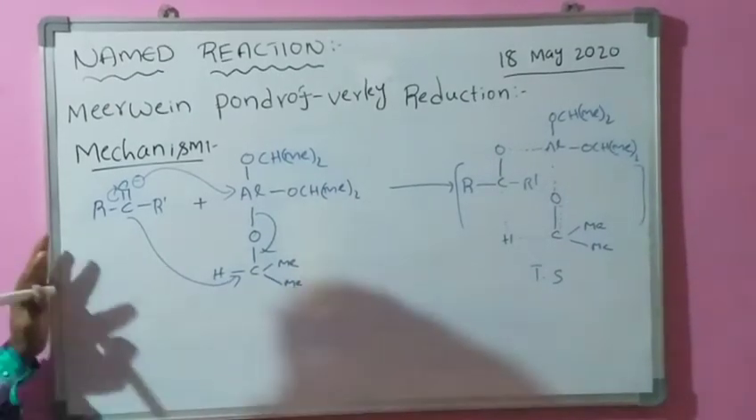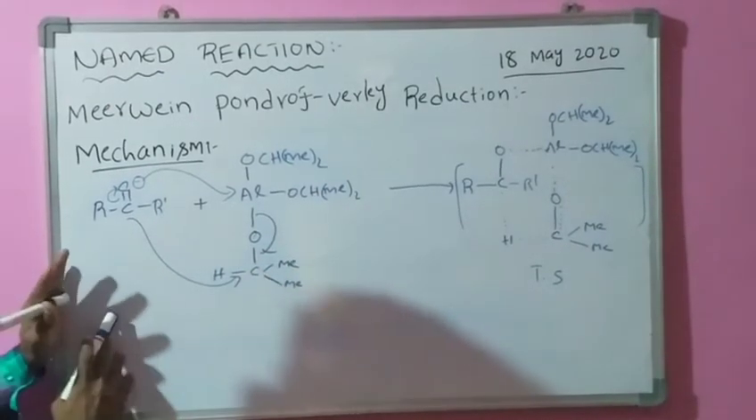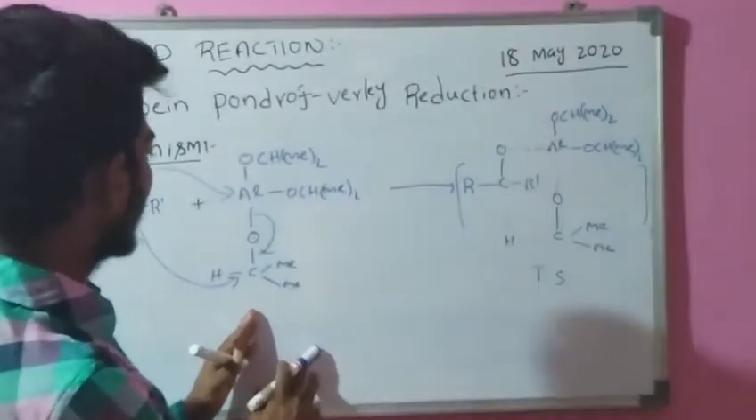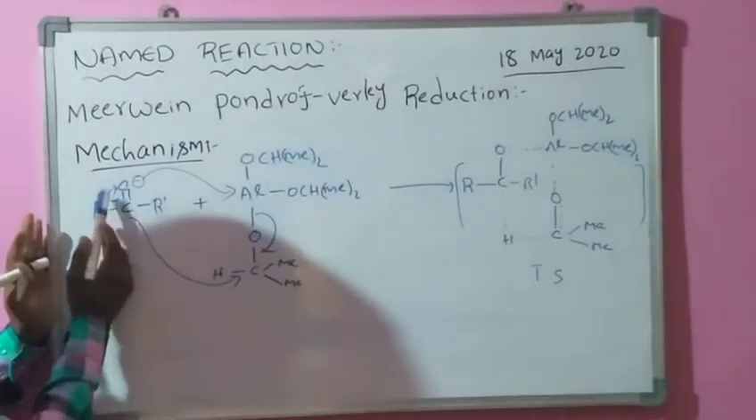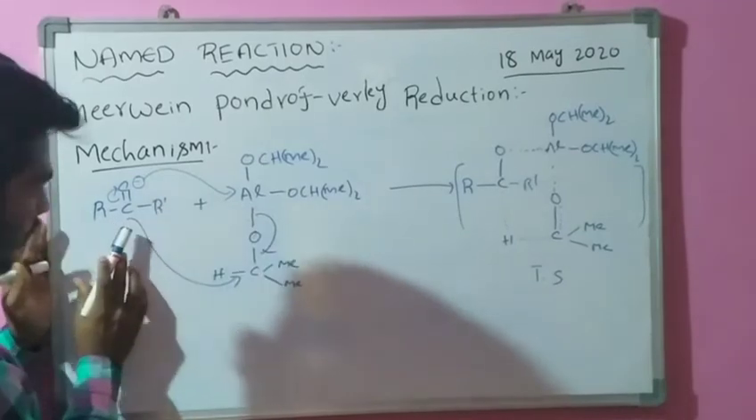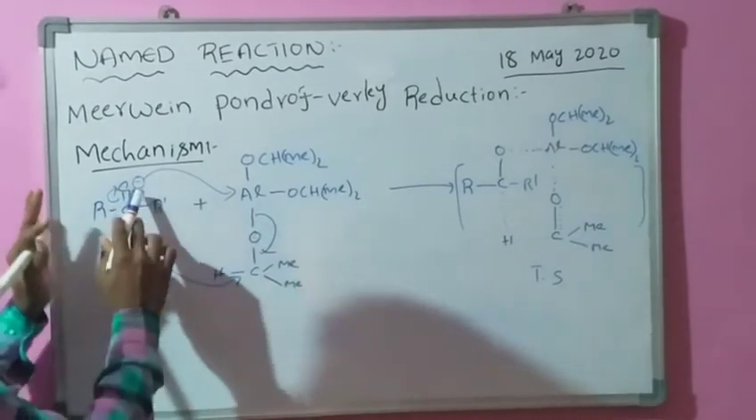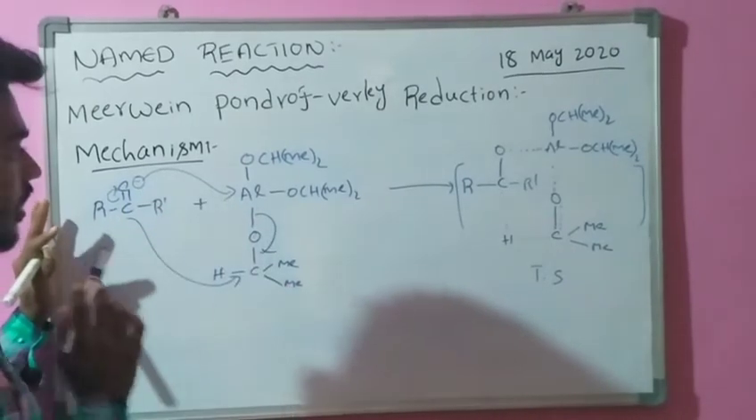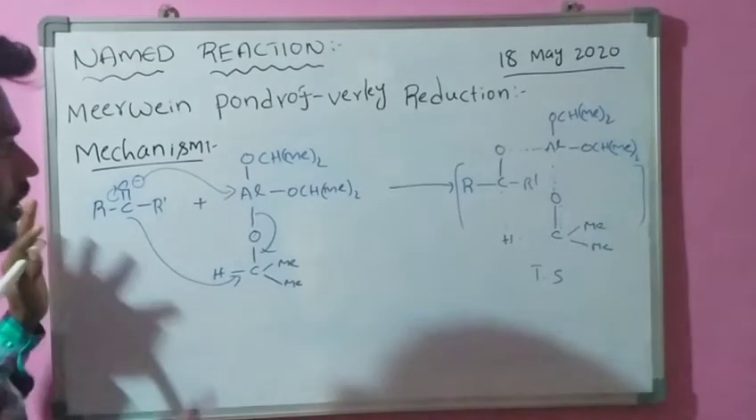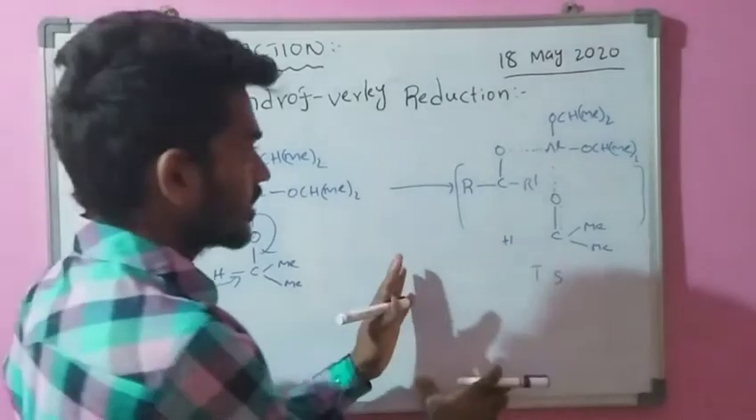Again, in this mechanism, initially you take the ketone, which is treated with aluminum isopropoxide. Here this double bond migrates, and a carbocation is formed. This carbocation abstracts this proton. Then this anion is treated with the aluminum ion, and it forms a transition state.